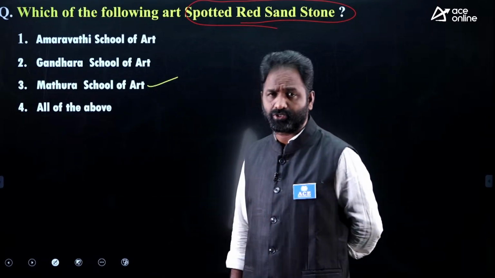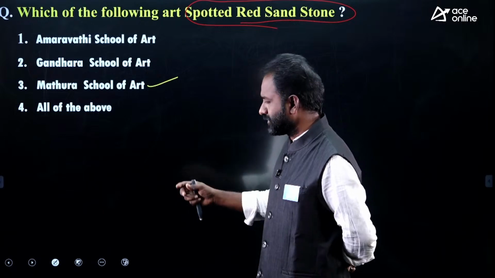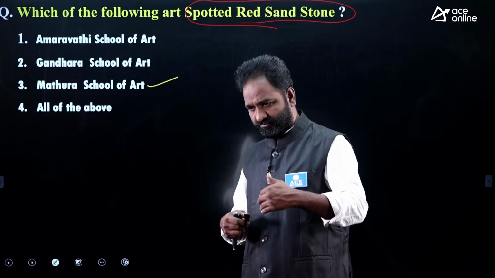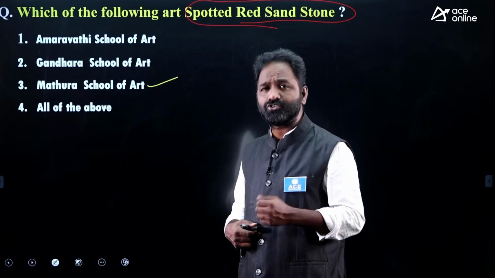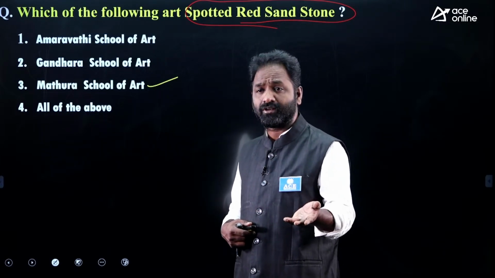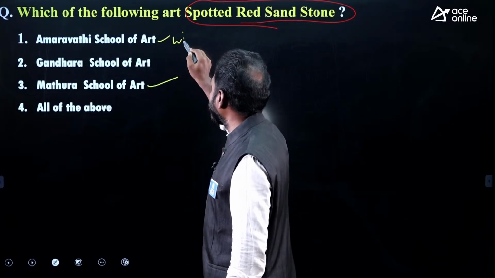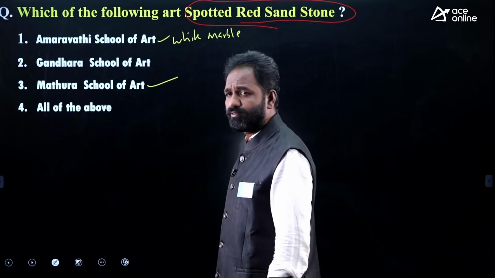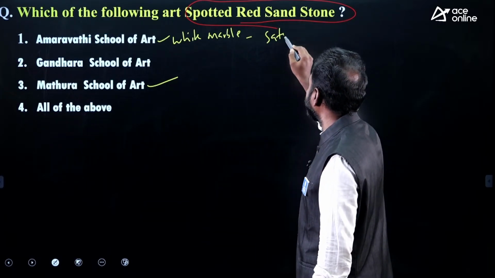This is also a repeated question in any competitive examination. Let me tell you, sculpture is a kind of art. Each and every art is influenced by the local rulers, the local culture, and also the geographical location, what kind of stones are available there. For example, Amaravati School of Art completely used white marble. Amaravati School of Art is an indigenous art. It was developed by the Satavahanas.